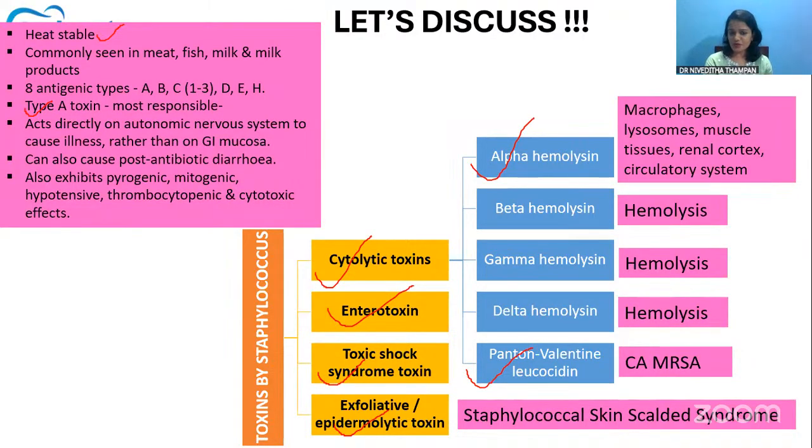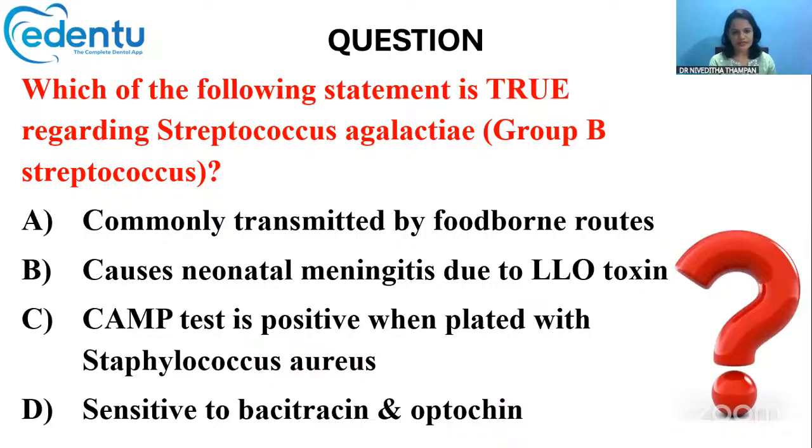And this is the one that is responsible for post antibiotic diarrhea also. It can exhibit pyrogenic (fever-like), mitogenic, hypotensive, thrombocytopenic, and cytotoxic effects also. So that's about the enterotoxins and the Staphylococcus.